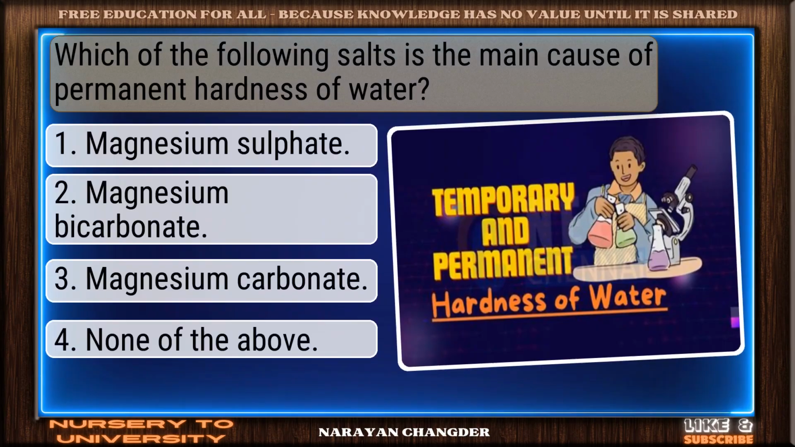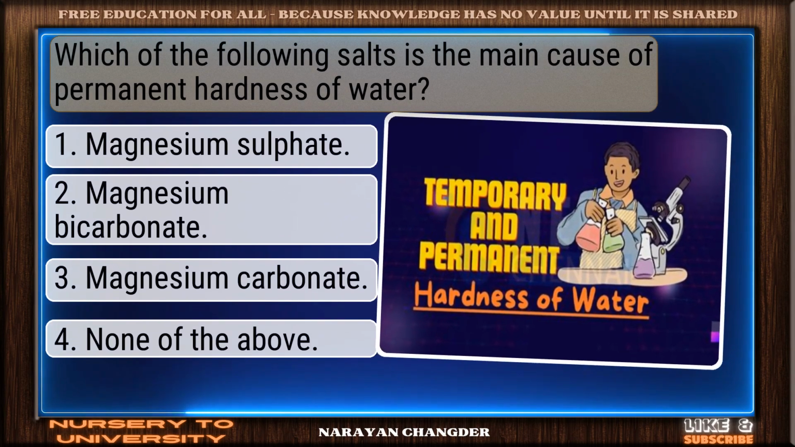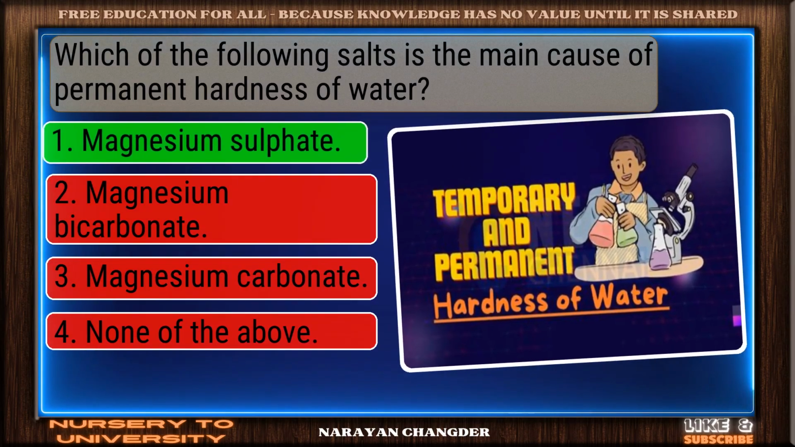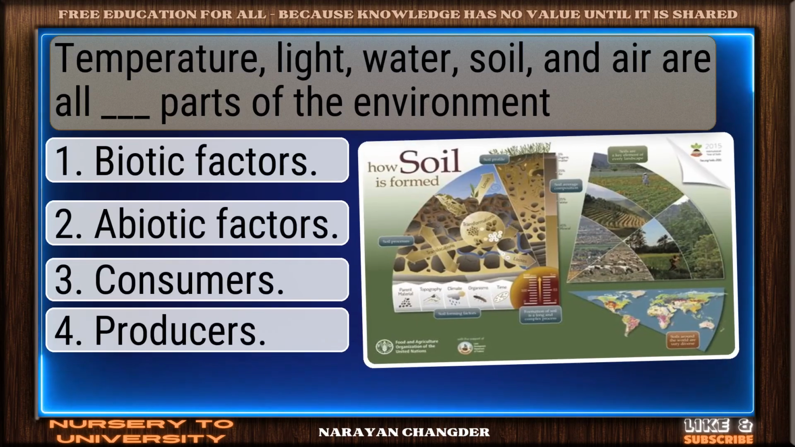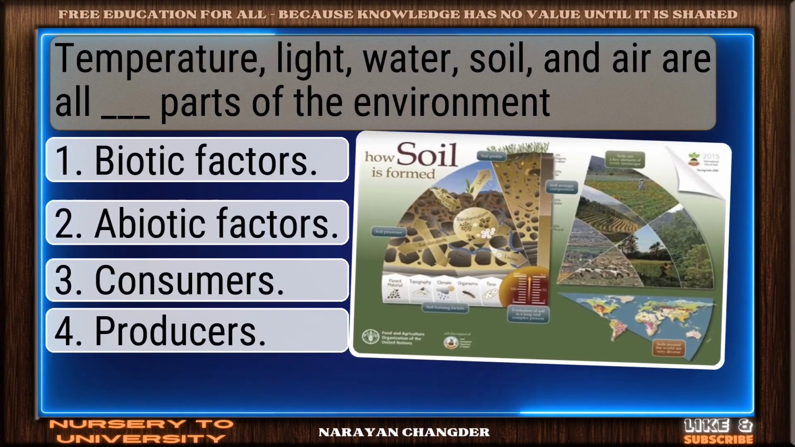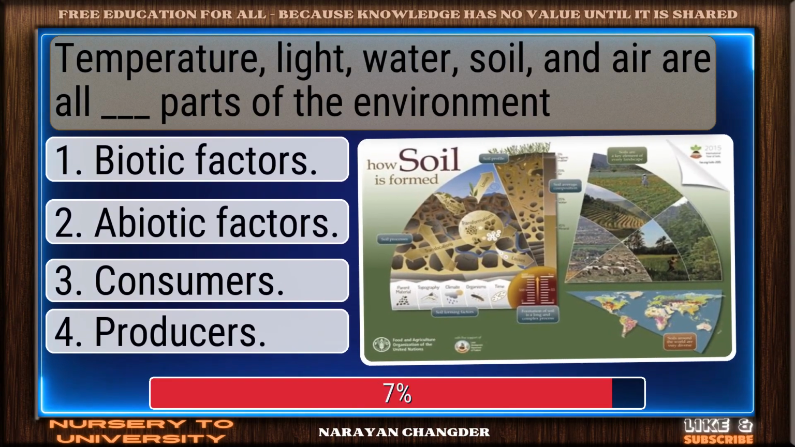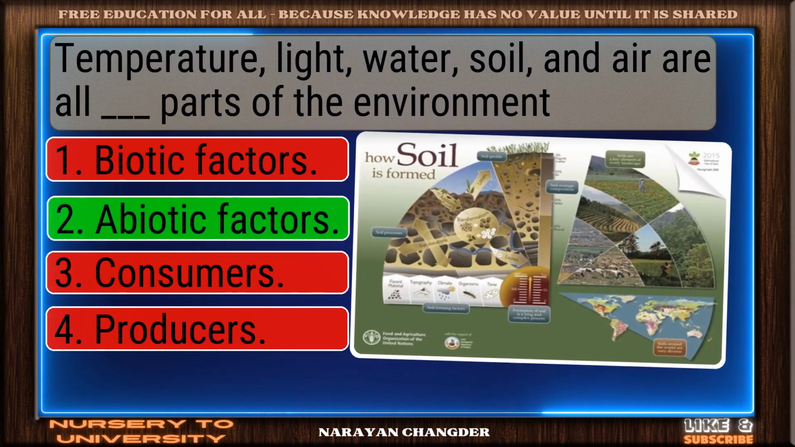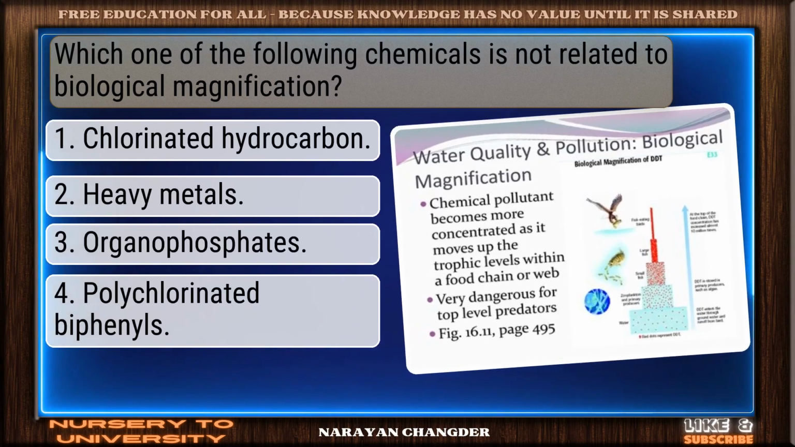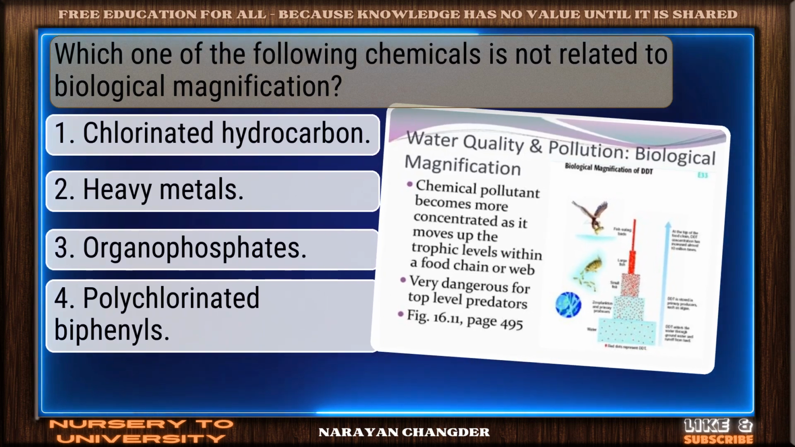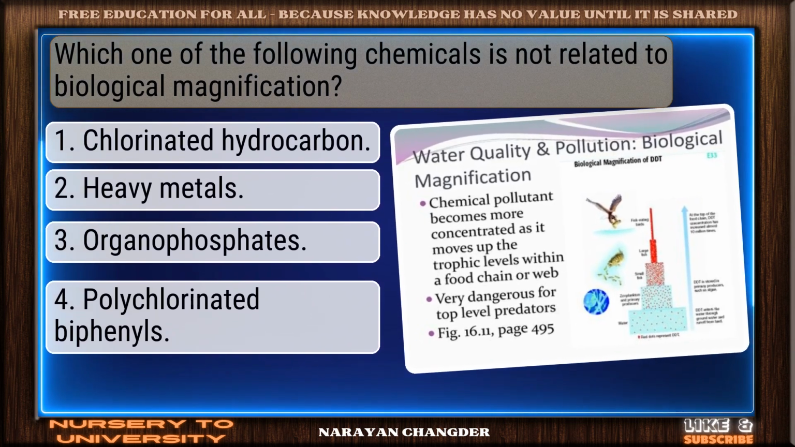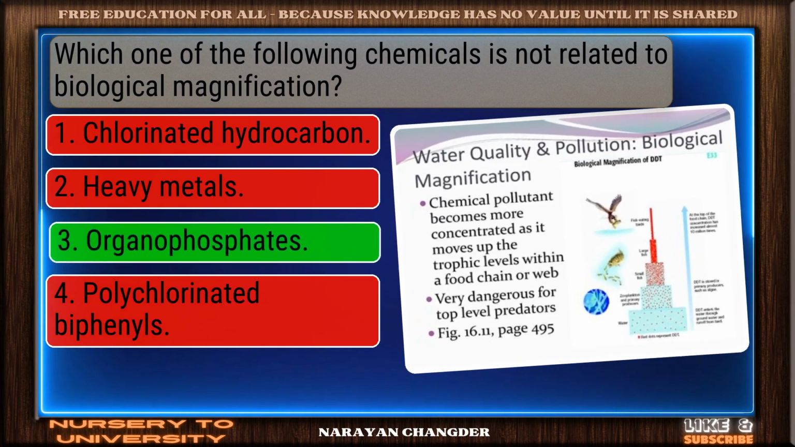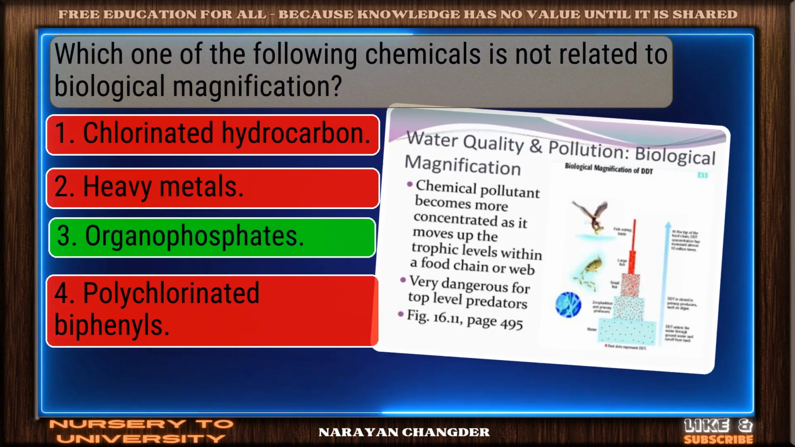Which of the following salts is the main cause of permanent hardness of water? Great thinking. Magnesium sulfate is right. Temperature, light, water, soil, and air are all parts of the environment. You chose abiotic factors. Correct. Which one of the following chemicals is not related to biological magnification? Excellent. Organophosphates is well reasoned.